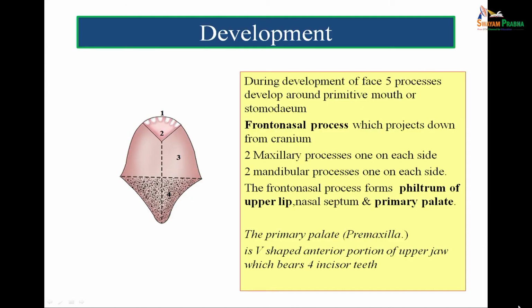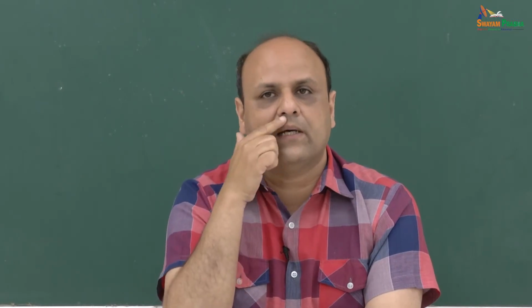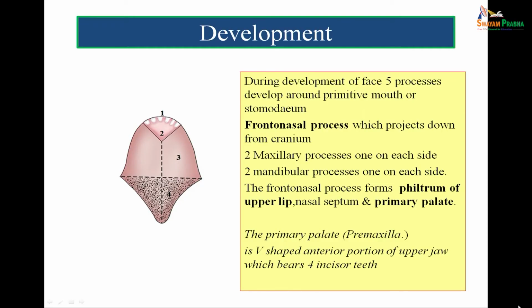The frontonasal process forms the philtrum of the upper lip, which is the central part of the upper lip. This whole is the upper lip, even this is a part of the upper lip. So, the central part of the upper lip is formed by the frontonasal process. It also forms the primary palate, which is marked by 2 in the figure. The primary palate is also called premaxilla. By definition, it is the V-shaped anterior portion of the upper jaw which bears the 4 incisor teeth.